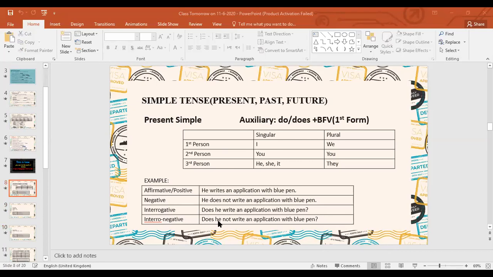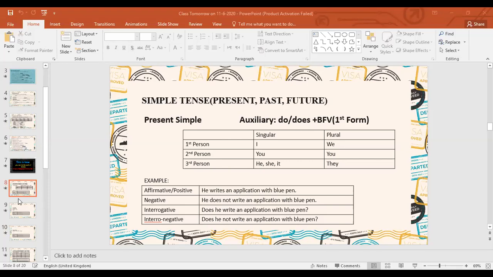Negative interrogative: does he not write an application with blue pen? You need to focus on this sentence. After does not, we are not adding s with write. After does he write, we are not putting s here. Right, it is write. Does he not write? This is the present simple tense.